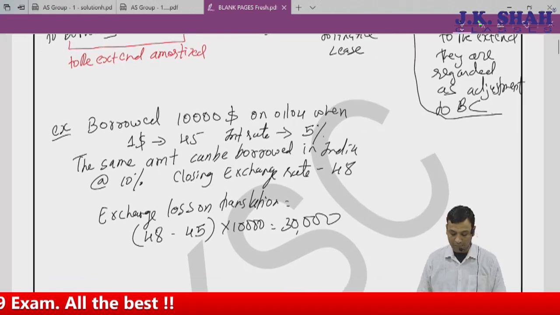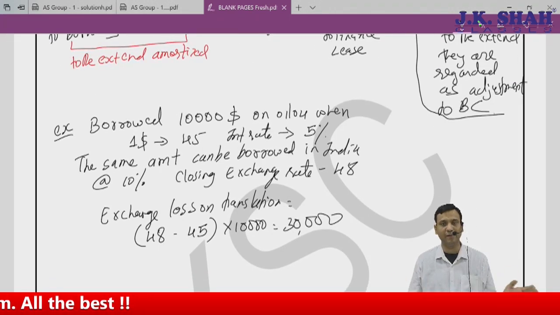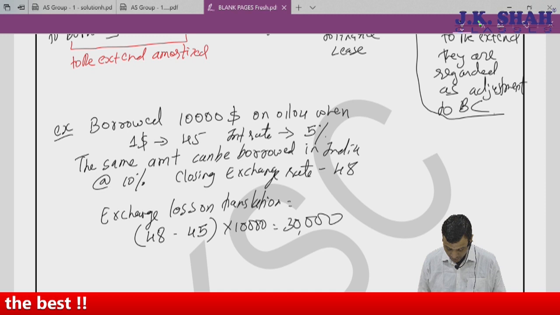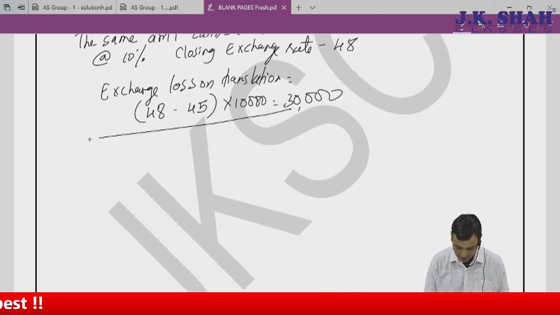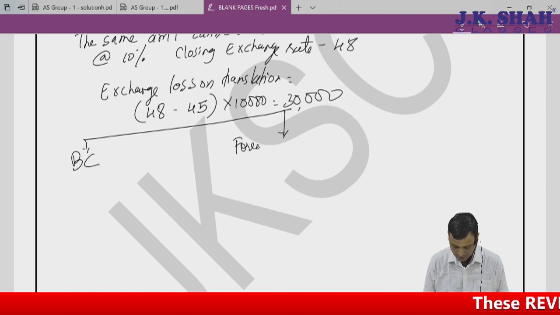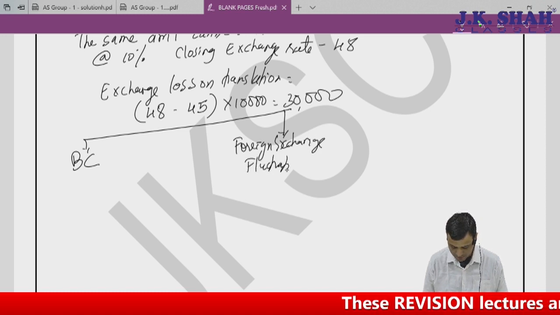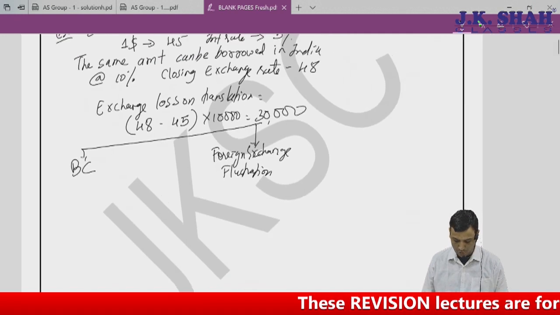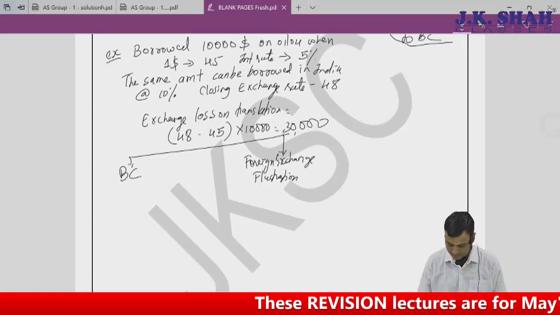It says the part which is dealt by AS16 will be dealt by AS16 only. Now, out of this 30,000, I need to do two parts: how much is borrowing cost and how much is foreign exchange fluctuations. Now, how to find out how much is borrowing cost? Very simple.